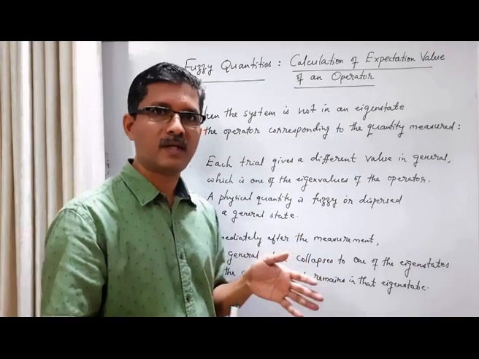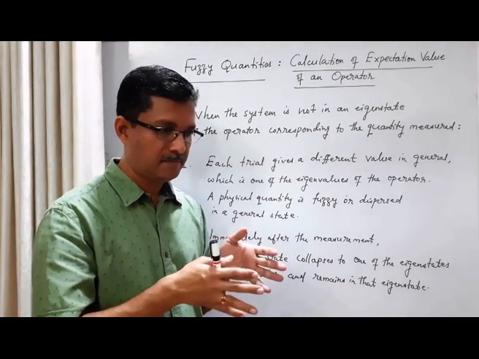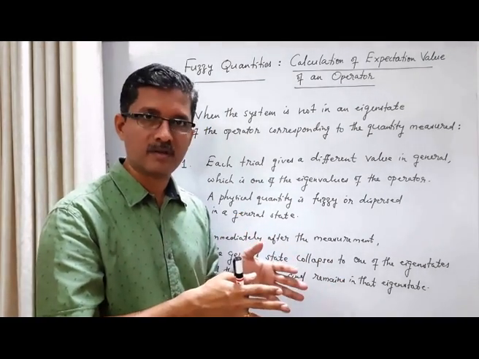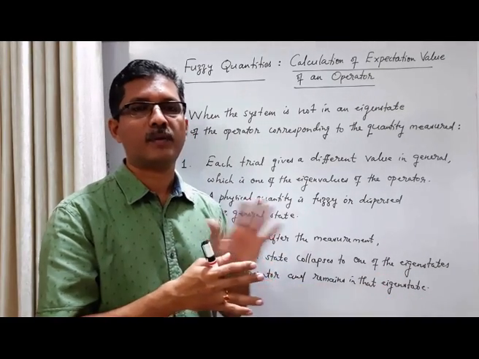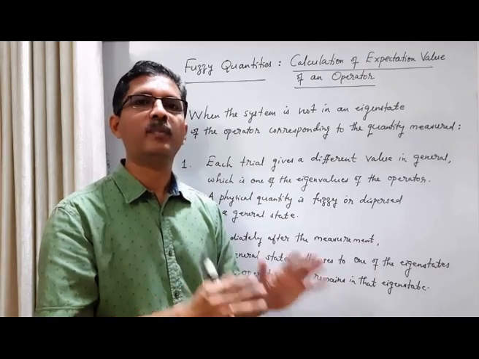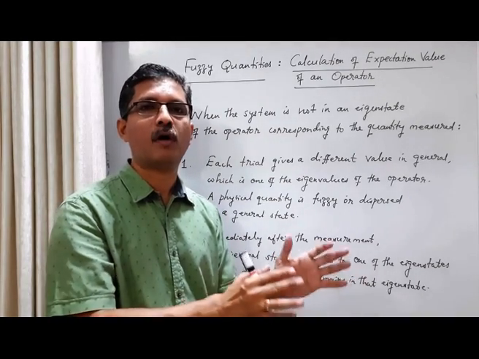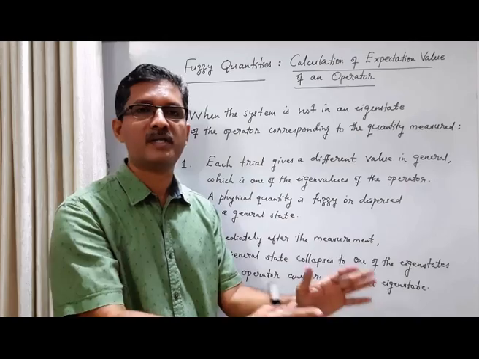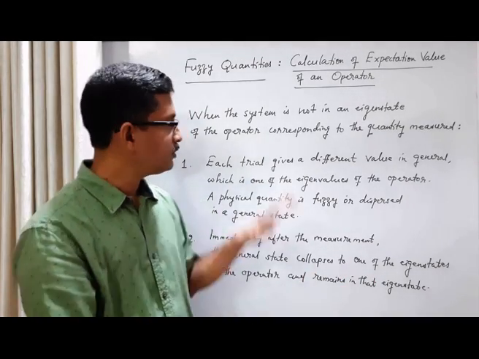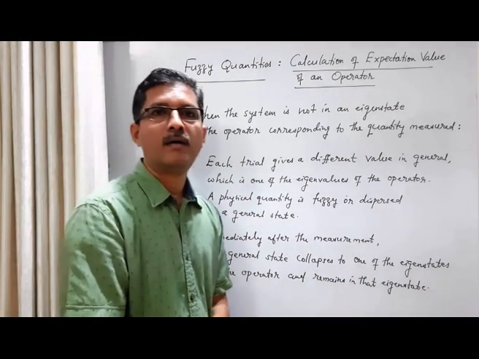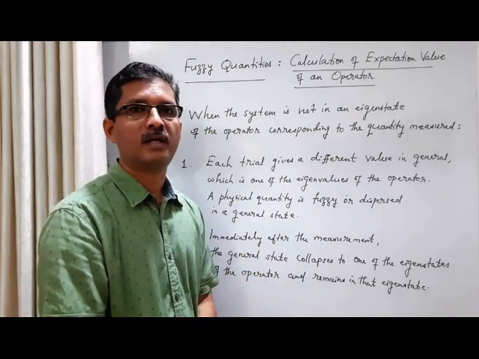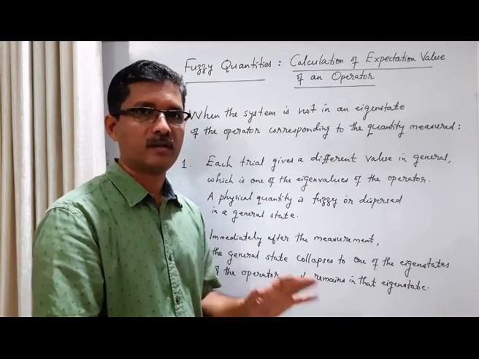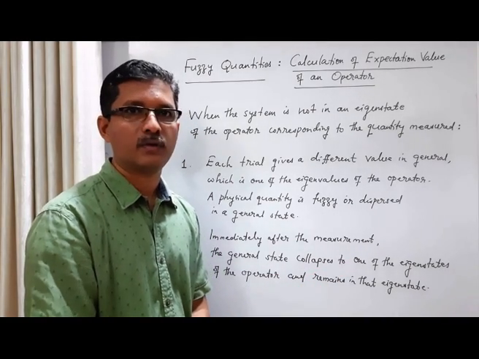The collapse takes place along with the measurement. Measurement causes the collapse of the state from the general state to the eigenstate, and immediately after the measurement, the system will be found in that eigenstate. It remains in that eigenstate. So these are the two features when the system is not in an eigenstate of the operator corresponding to the physical quantity that we are going to measure.